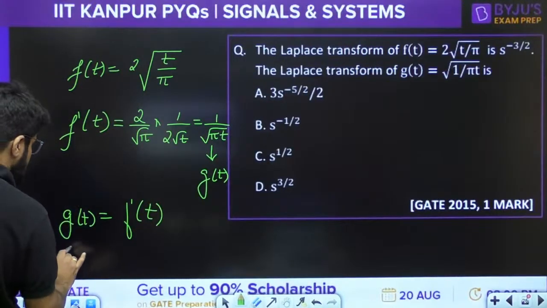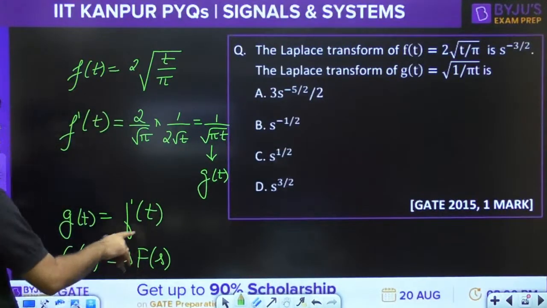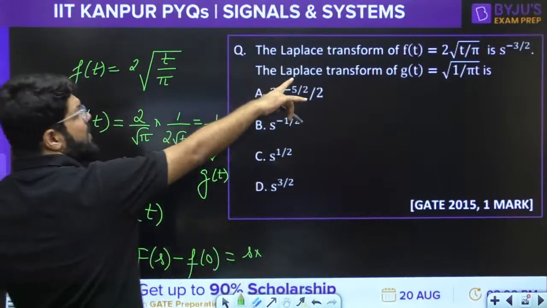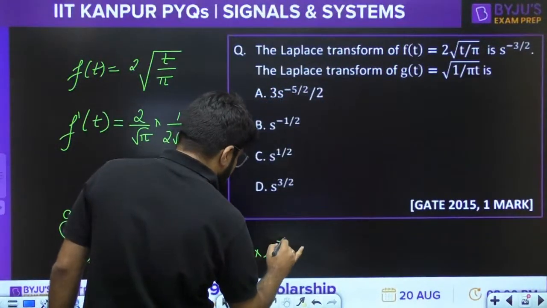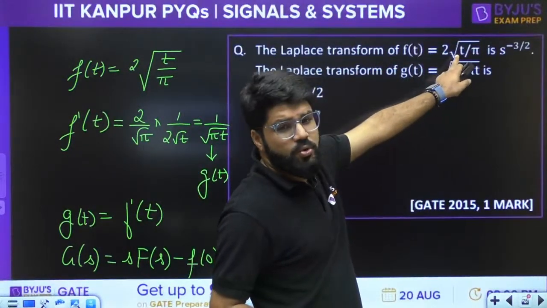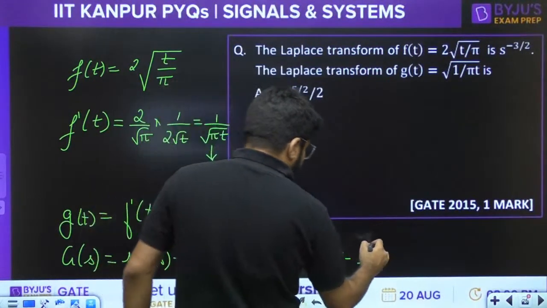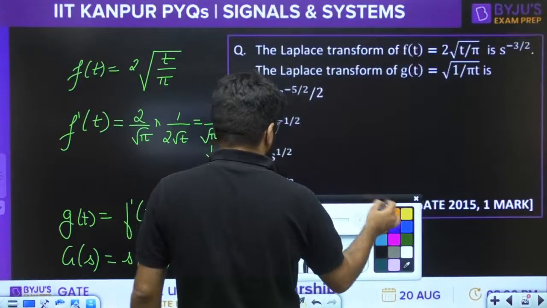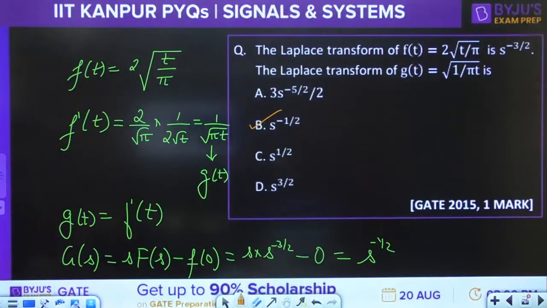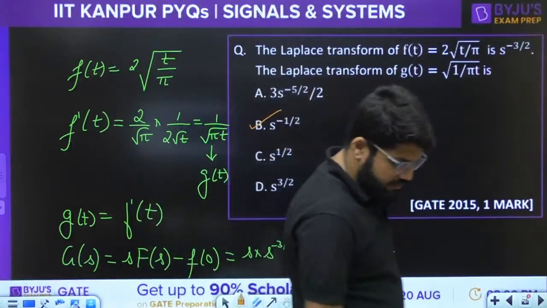So what is the Laplace transform of g(t)? By the first derivative property, as I told you, s into F(s) minus f(0). That is s into F(s), and the Laplace transform of f(t) is given to you, s power minus 3 by 2, minus f(0). F(0), when you put t equal to 0, 2 into 0 is 0, so the initial value is 0. The answer is s power 1 minus 3 by 2, the power is minus half. The correct answer is s raised to the power minus half.